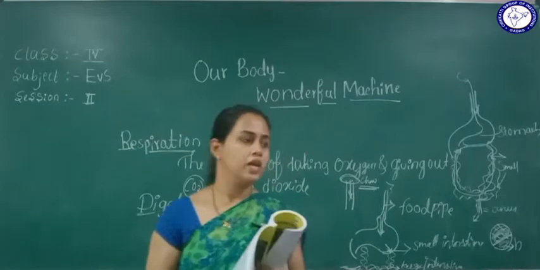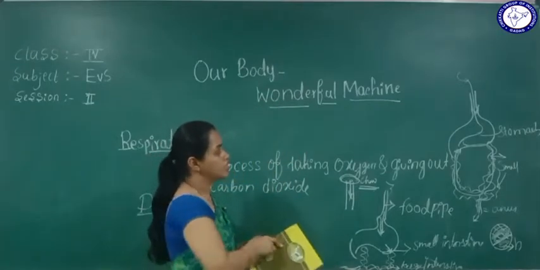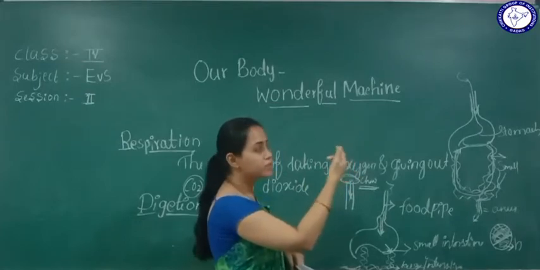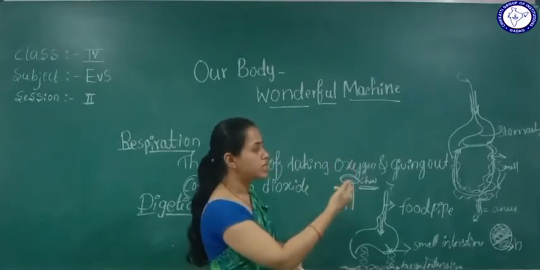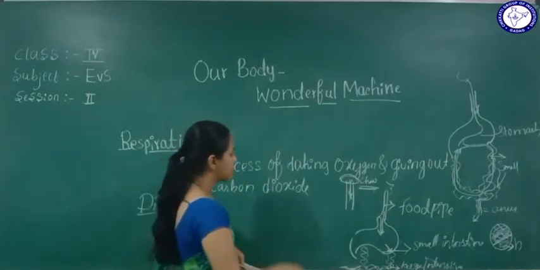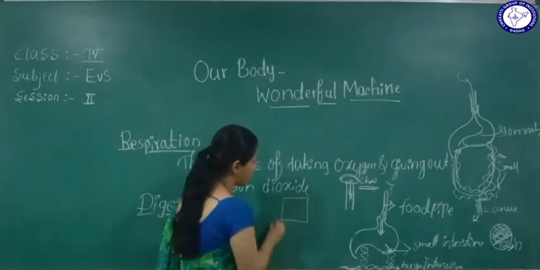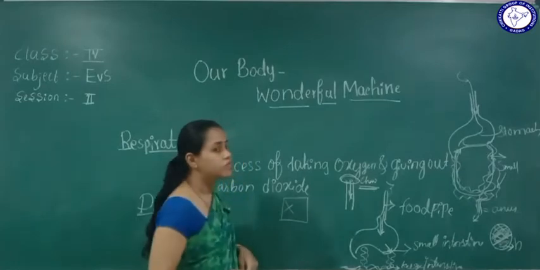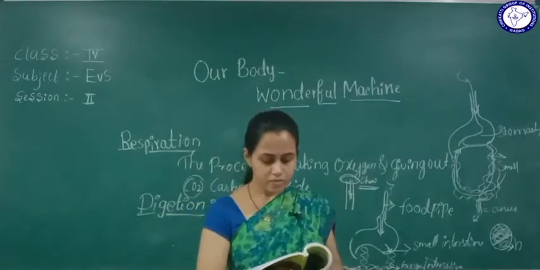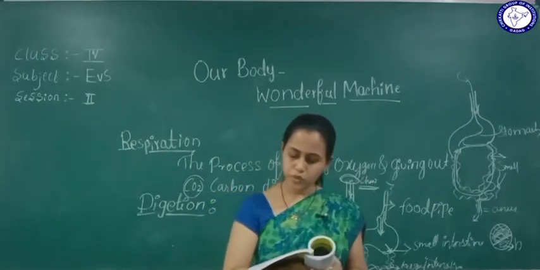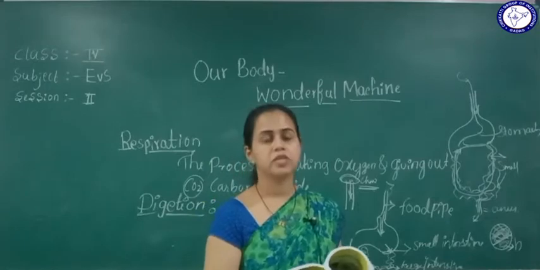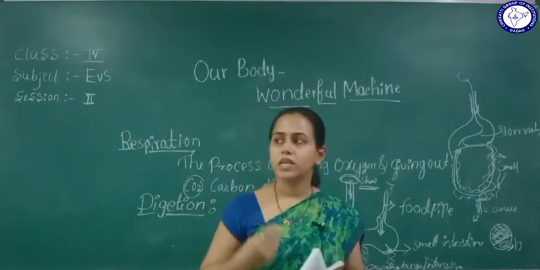So you just need to write mouth, throat, food pipe, stomach, small intestine, large intestine, anus, right? You should write this on a paper and talk about the function of each. So here we are going to learn what good food habits are, right? So we eat many things.